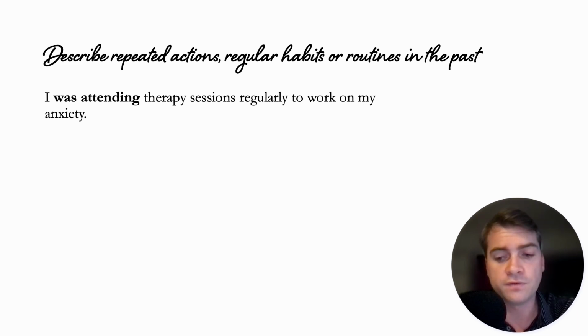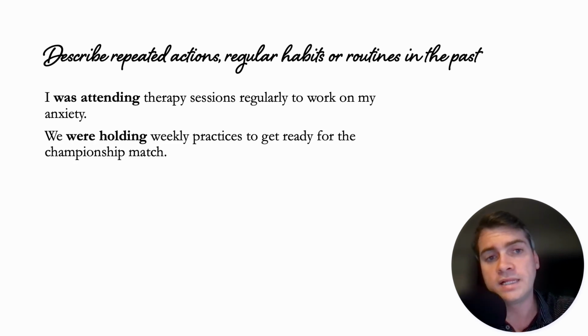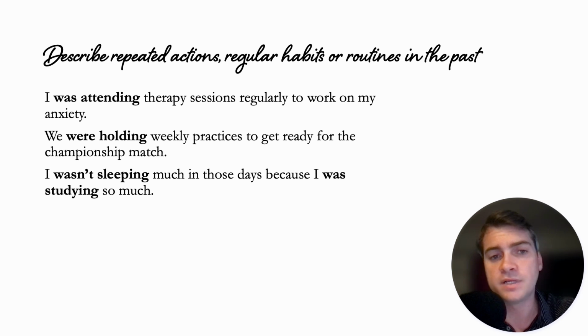But don't get these two confused, okay? In the past continuous, the way that we talk about past routines and regular habits is pretty much the same form. We just changed the be verb, okay? So we use the past continuous to talk about habits or routines in the past. We were holding weekly practices to get ready for the championship match, okay? We were holding weekly practices. It repeated every week. I wasn't sleeping much in those days because I was studying so much, okay? During those days, I wasn't sleeping much, over and over and over. It was repeated.